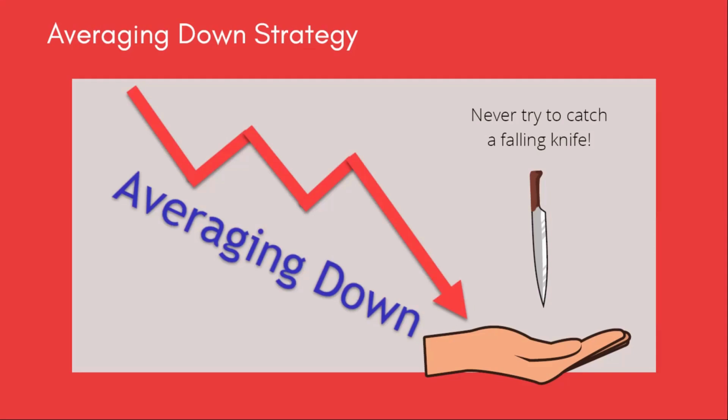Moreover, trying to catch a stock by averaging down is like trying to catch a falling knife. You might be able to catch a falling knife, but don't forget it will make a deep wound in your hand. So always stay away from the averaging down strategy.